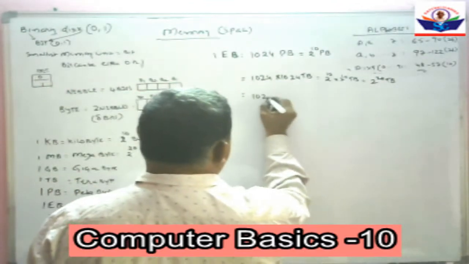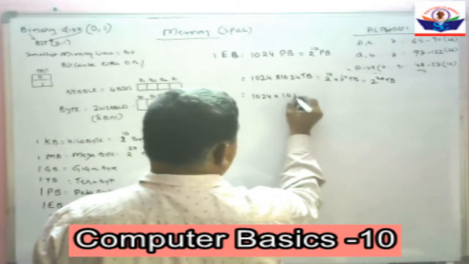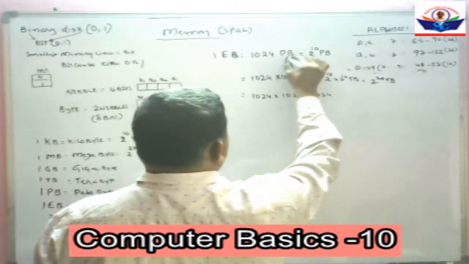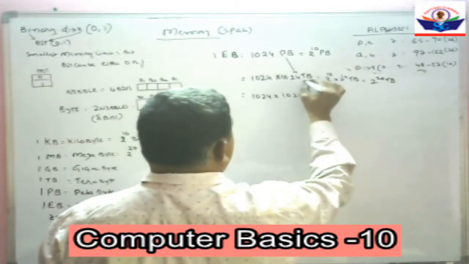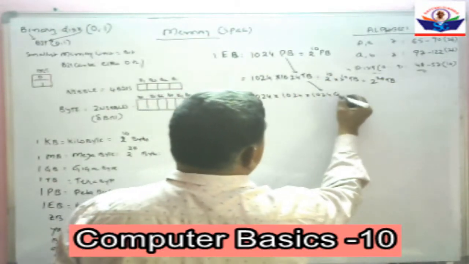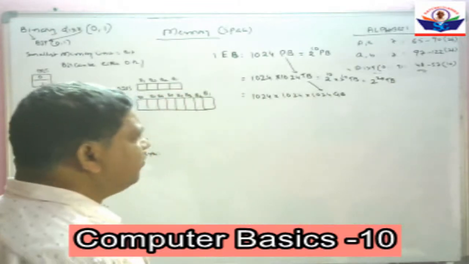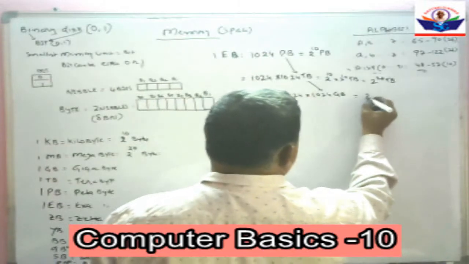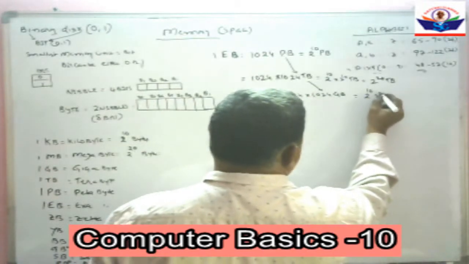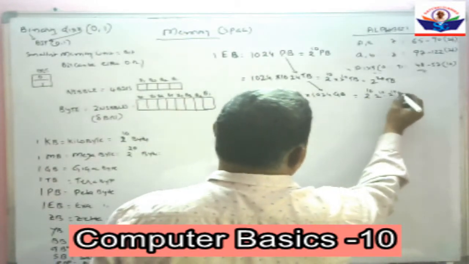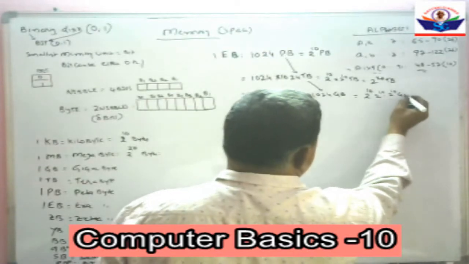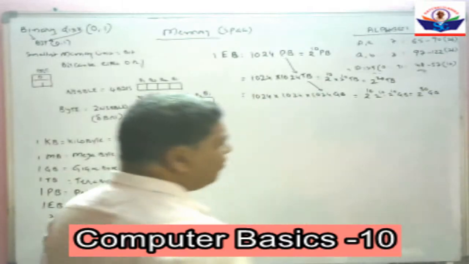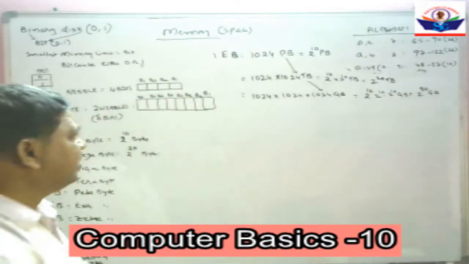That is equal to 1024 into 1024 into 1024 GB. That is equal to 2 to the power of 10 into 2 to the power of 10 into 2 to the power of 10 GB. That is equal to 2 to the power of 30 GB.